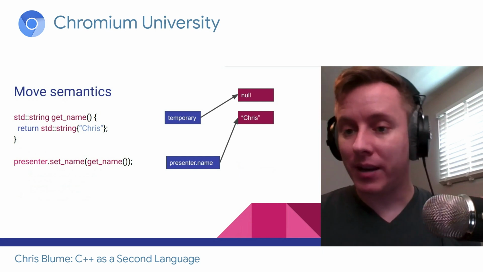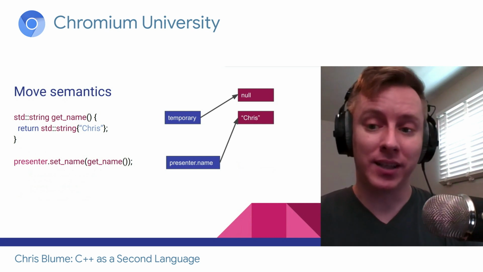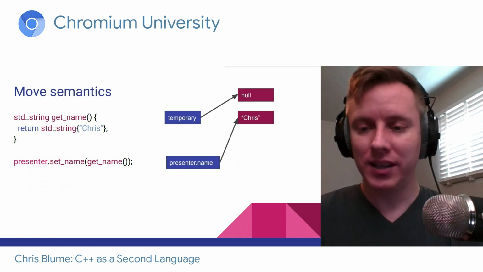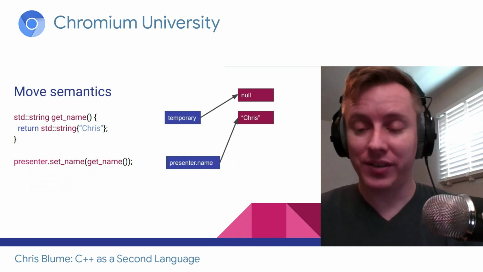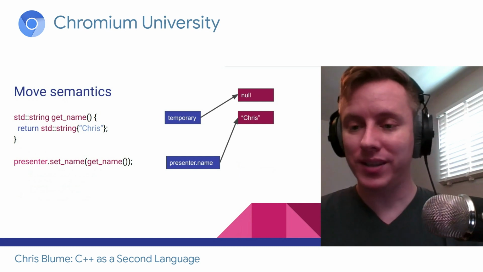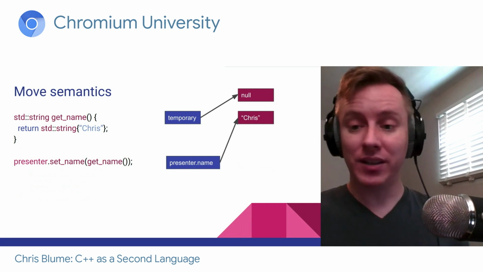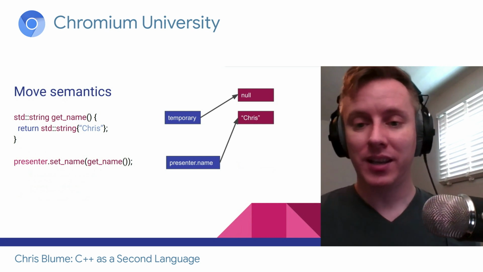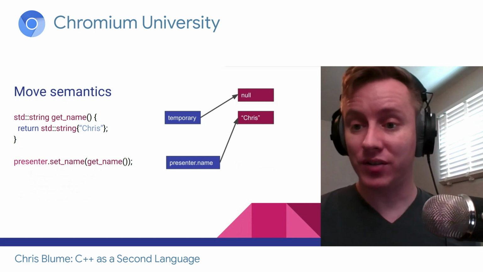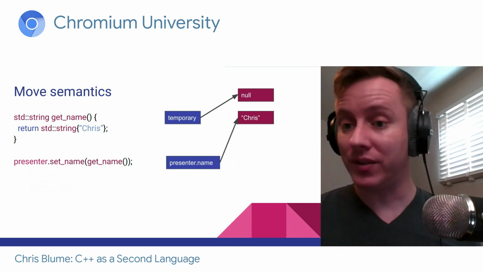And then the temporary's buffer, I'm going to set it to null so that when it gets cleaned up, it doesn't have to delete any memory. It doesn't have to do anything with its buffer. It's all taken care of. So we saved a lot of work. We didn't have to do any of this fancy buffer management. That is all move semantics is. Move semantics is just the ability to know that something is about to be destroyed or you're transferring ownership, and it's safe to steal the buffers from it.